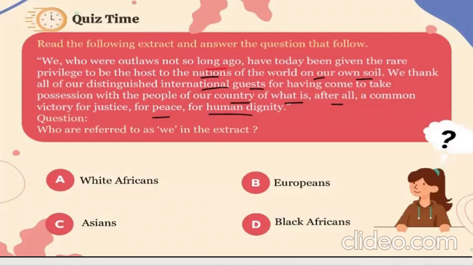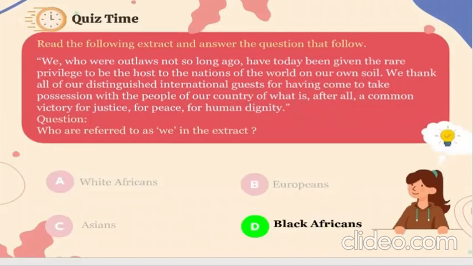Okay, so here the question is, who are we in the extract? He said in the start, we who were the outlaws. Now we, he doesn't say I am telling it. No, he said we. Now this we refers to whom? White Africans, Europeans, Asians, or black Africans. So yes, the correct answer is black Africans. Why? Because Nelson Mandela had fought for the black people himself, isn't it?